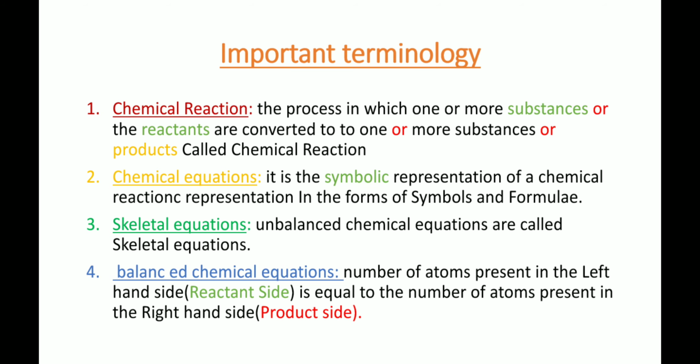A chemical equation is the symbolic representation of a chemical reaction, representation in the form of symbols and formulas. Unbalanced chemical equations are called skeletal equations. Next, balanced chemical equations. Here the number of atoms present on the left hand side is equal to the number of atoms present on the right hand side. Left hand side must be equal to the right hand side.